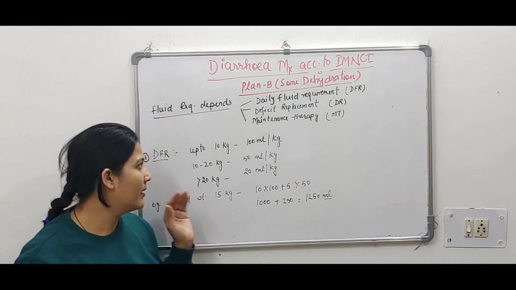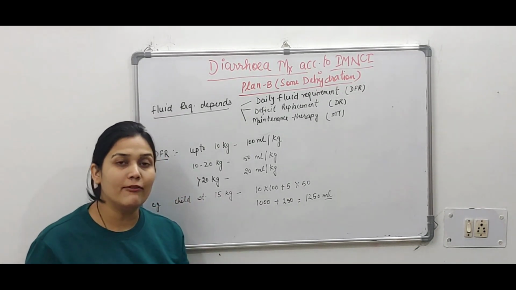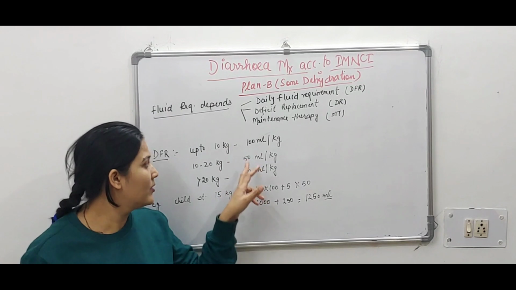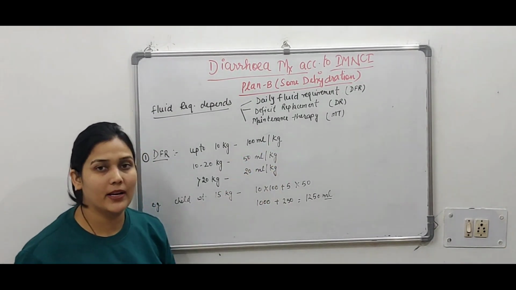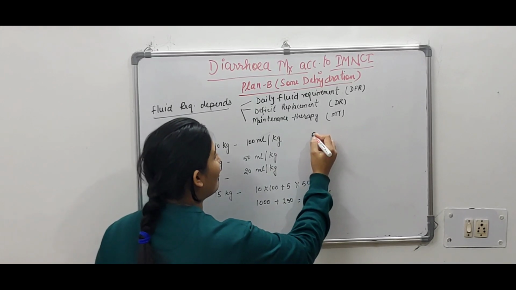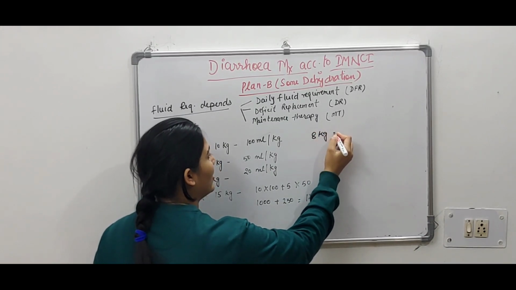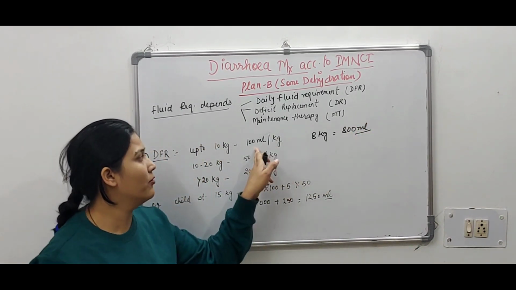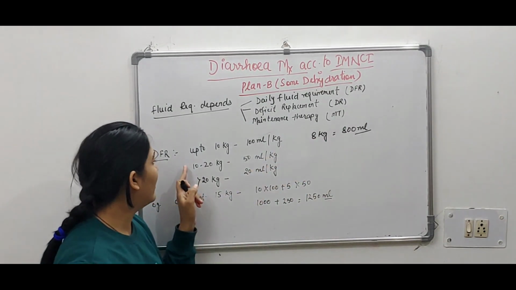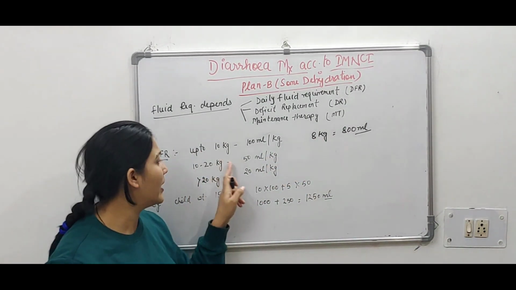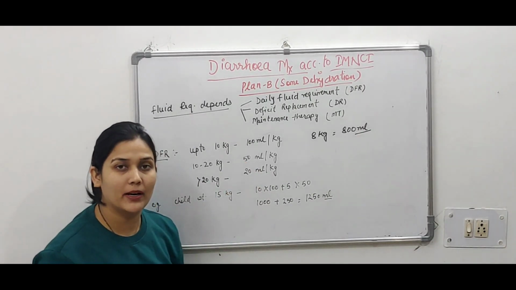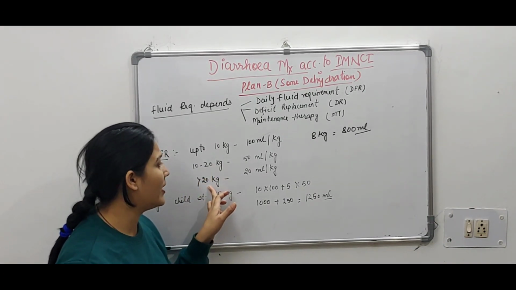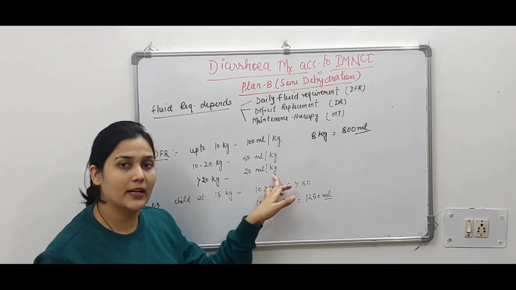In daily fluid requirement, how will we calculate the daily fluid requirement of a child? Up to 10 kg weight, the requirement will be 100 ml per kg. For example, the child's weight is 8 kg. What will be the fluid requirement? 100 into 8, 800 ml. For the next 10 to 20 kg, the fluid requirement will be 50 ml per kg. I will tell you how we will calculate it. And for weight more than 20 kg, it will be 20 ml per kg.